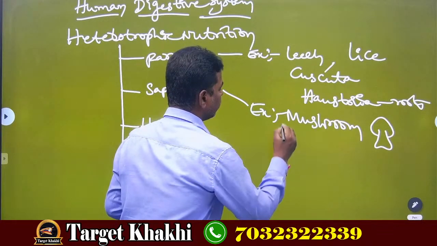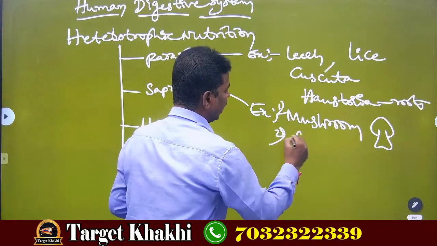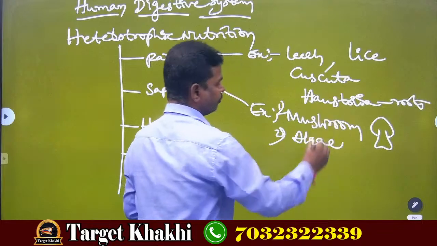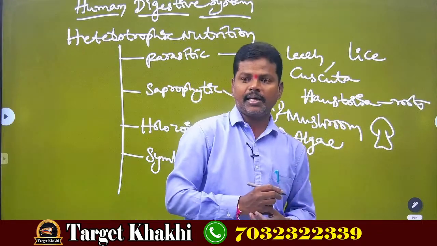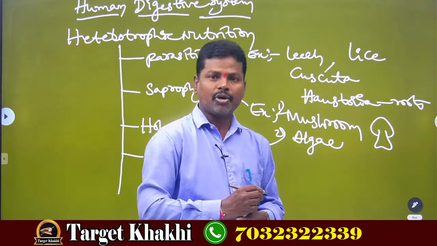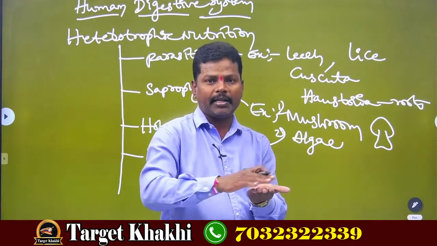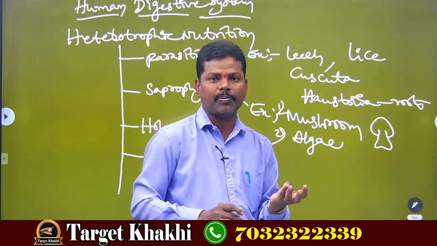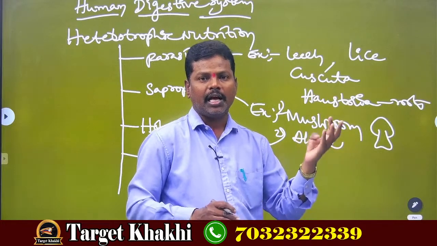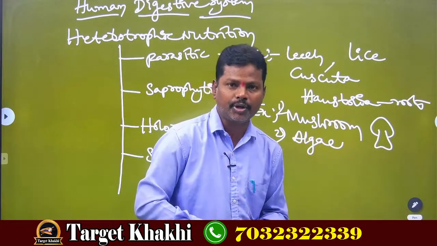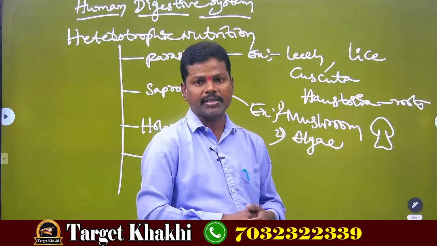Another example is algae. Algae is a chlorophyllous plant only, but it grows on the spoiled matter, wet areas, moist places, on the walls, on the wet trees, on the wet wood, or on the wet rocks also. Okay?